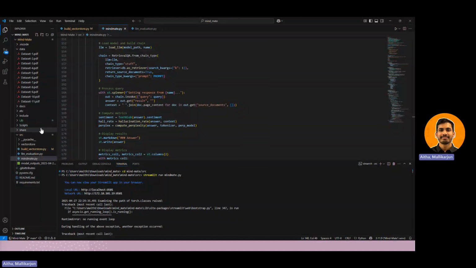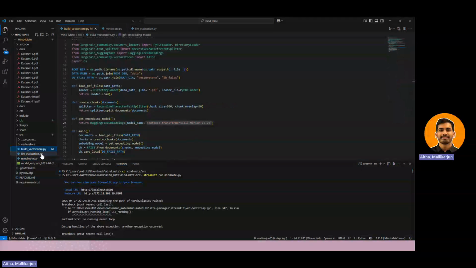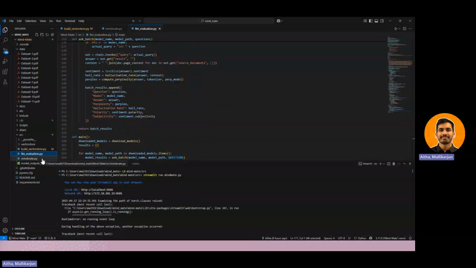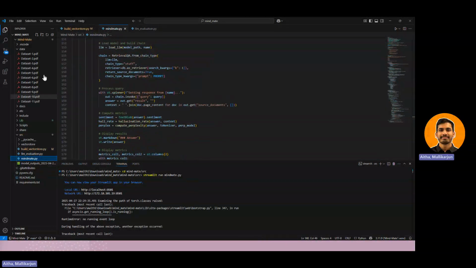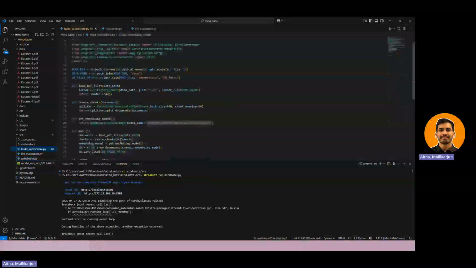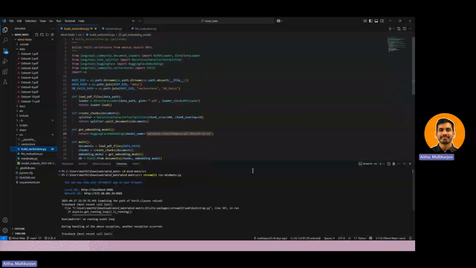Firstly, we have built this project with different Python scripts, which are build vector store, LLM evaluation, and mindmate.py. Coming to the build vector store, basically, this is the file we use to generate the FAISS vector store. Here is the dataset that we are using.